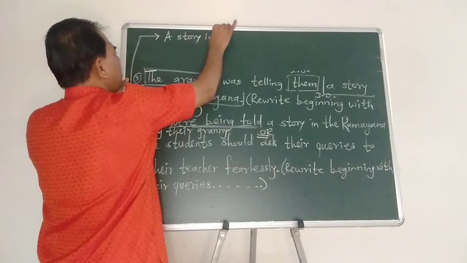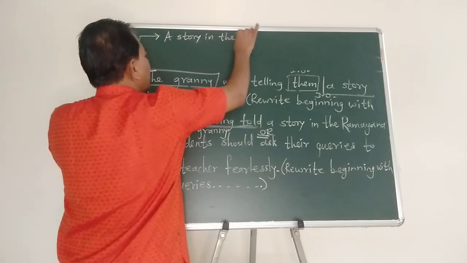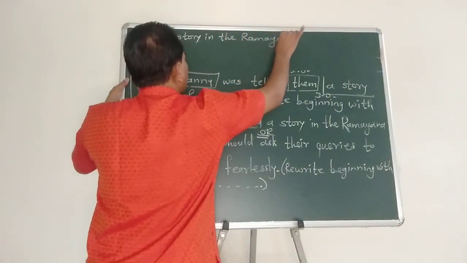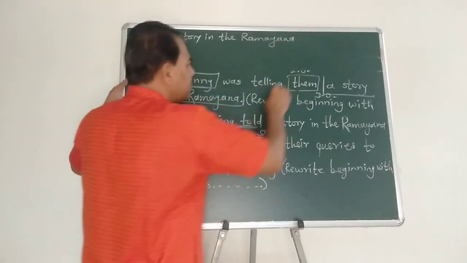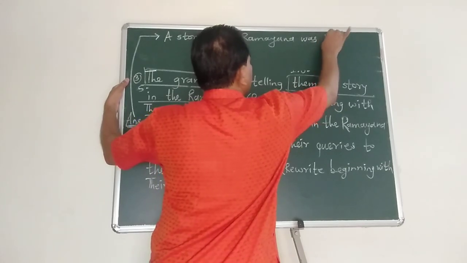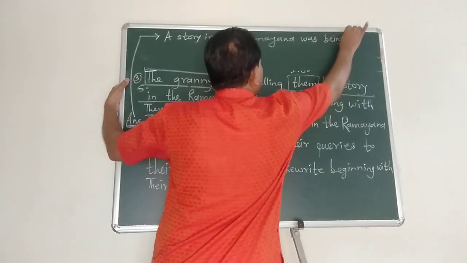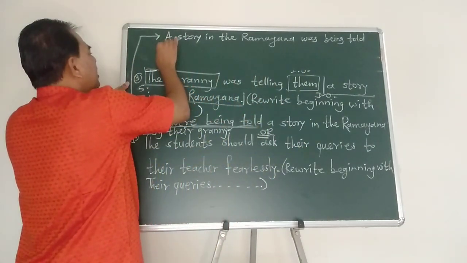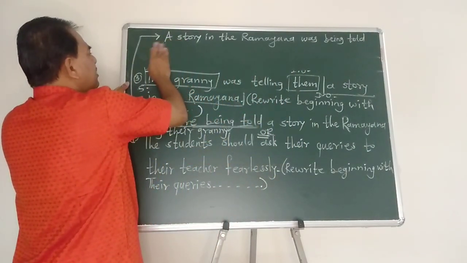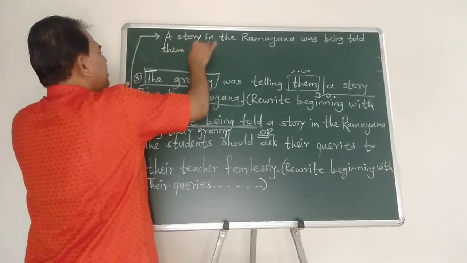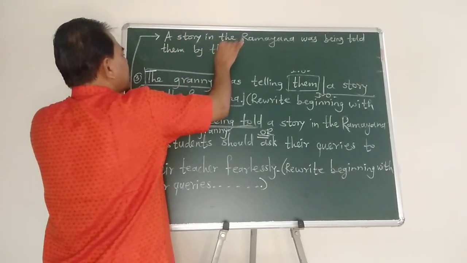A story in the Ramayana. Now singular number, direct object, was being told them by their granny.